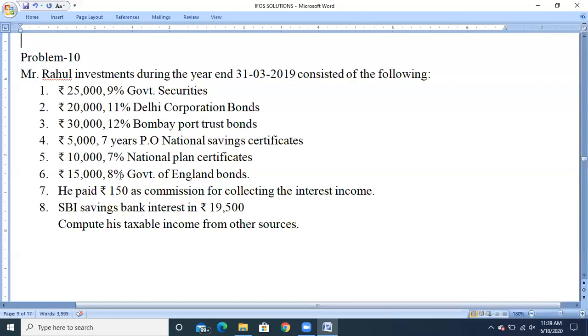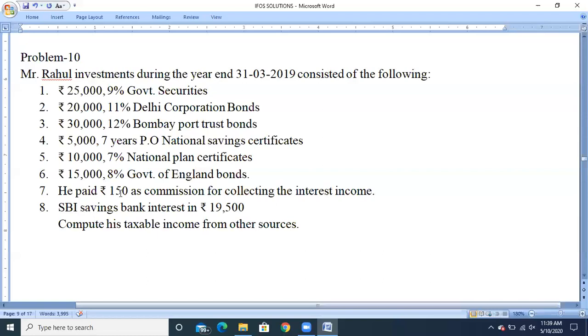Next, 15,000, 8% government of England bonds. If you check clearly, it is a less tax security because the word tax free is given and it is issued by the government. So again we need to calculate the interest amount, and we are not going to do the grossing up; directly the interest amount will be taken to the head called income from other sources. So interest will be calculated as 15,000 into 8%, and we get the interest amount.